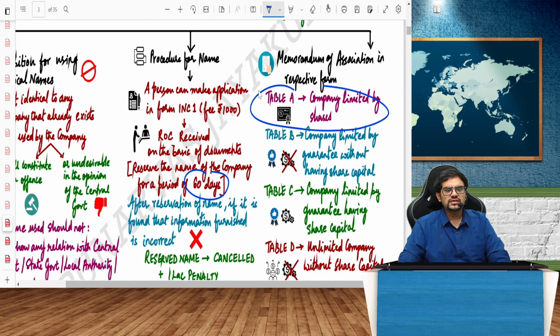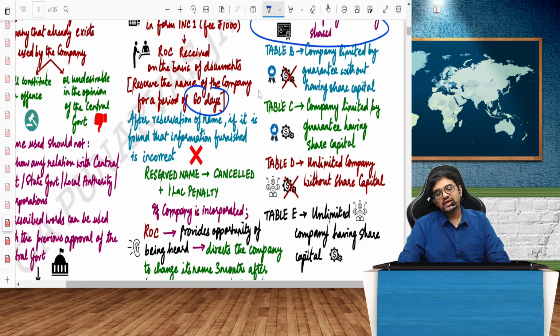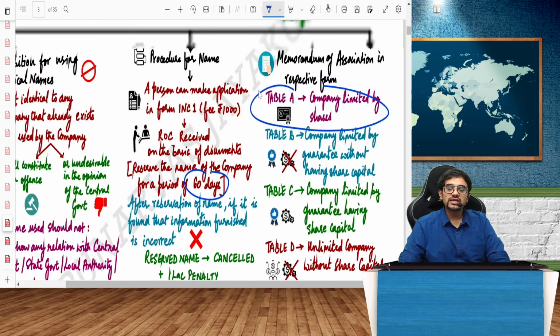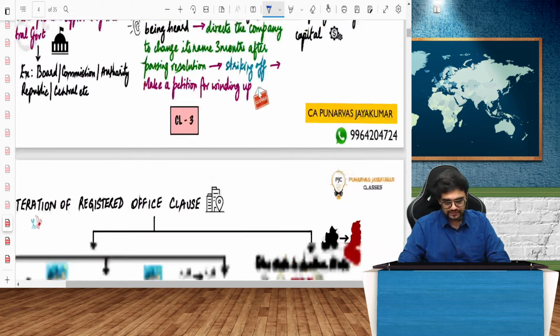Similarly, what is the structure for articles of association? We have from F onwards, F, G, H, I, J. Again, in that case, we only need to see company limited by shares. So table number F would be relevant for us.